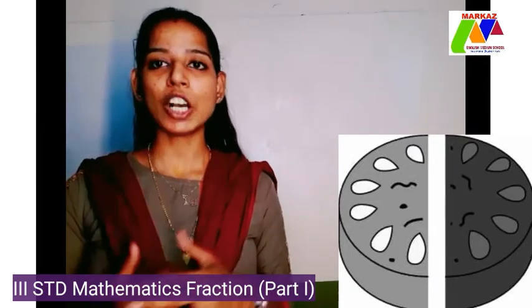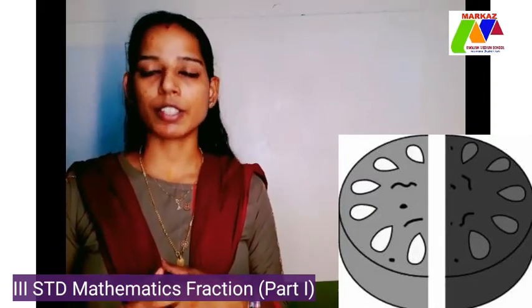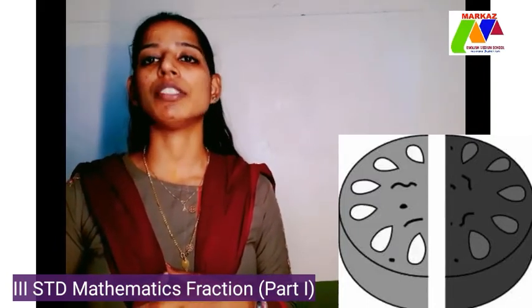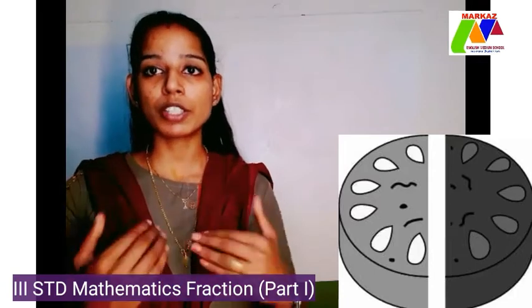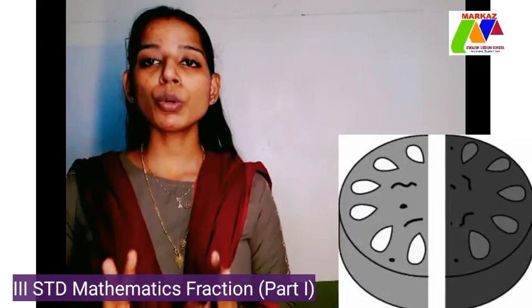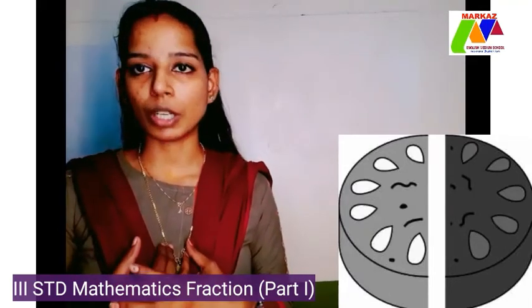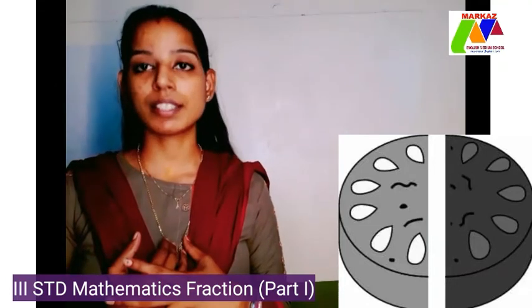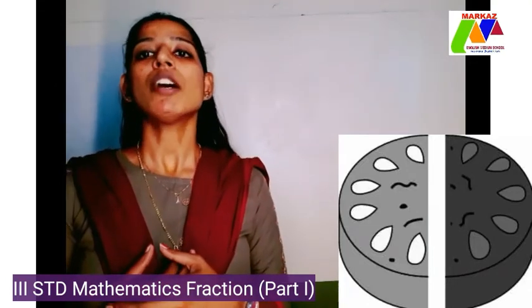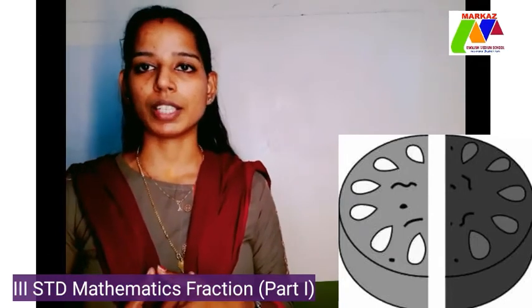So I got 1/2 portion of the whole cake and my sister also got 1/2 portion of the whole cake. So here what did the teacher do? The teacher divided the whole cake into two equal parts. The teacher got one part out of the two equal parts, that is 1/2, and the teacher's sister also got one part out of the two equal parts, that is 1/2 portion.